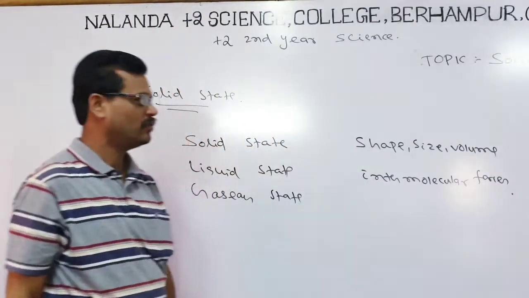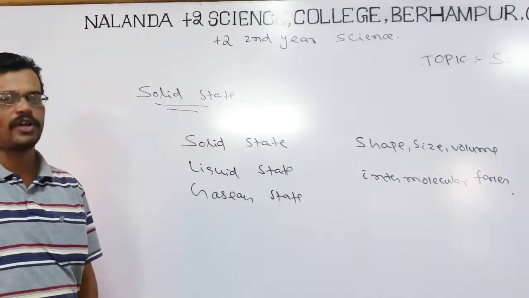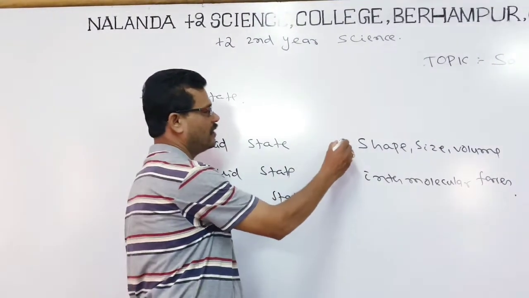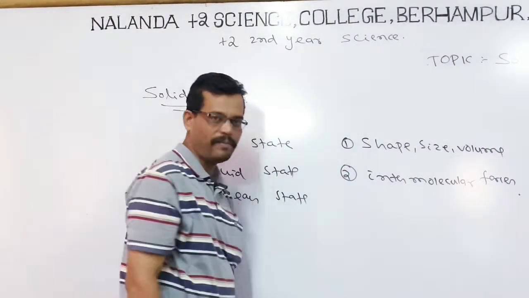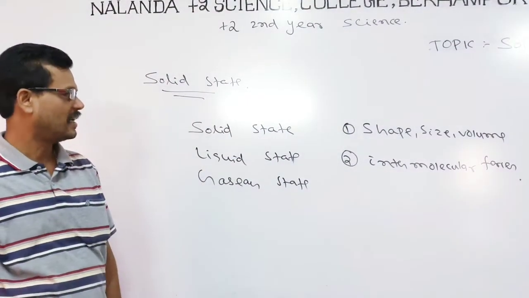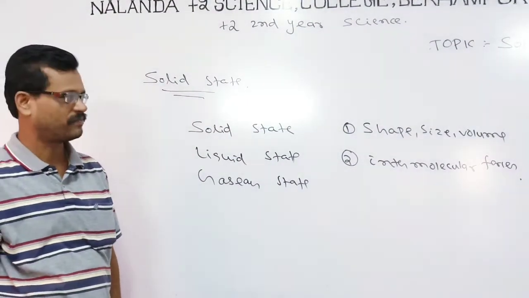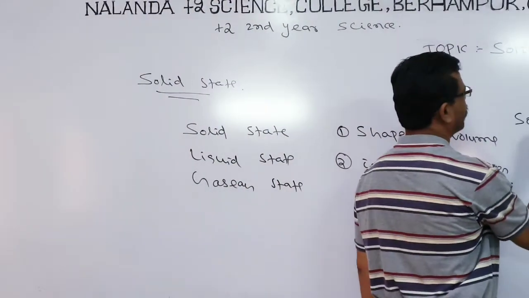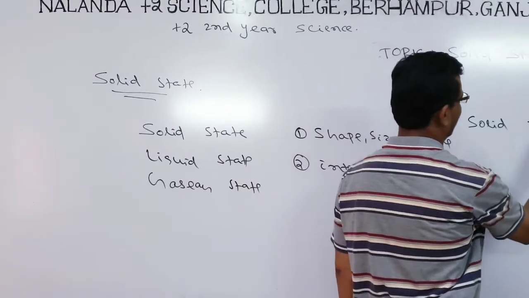With respect to these properties, shape, size, volume and intermolecular forces, we can distinguish or compare between solid state, liquid state and gaseous states.